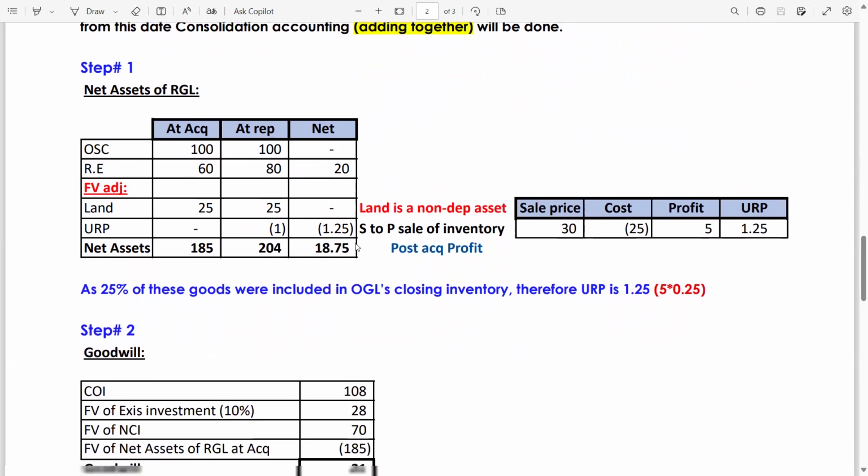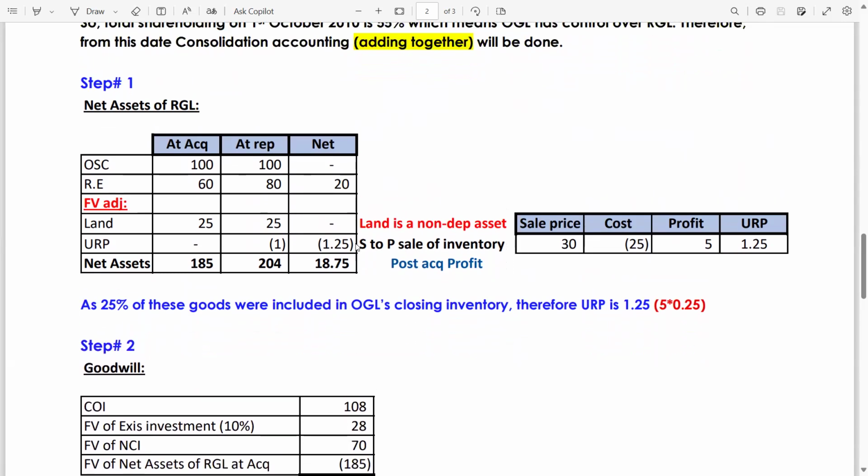Now, guys, we all know in the consolidated statement of financial position, there are 4 steps. If you want to get all marks in this question, then you have to be an expert in these 4 steps. Or if you just want to secure passing marks, then it's up to you. Step number 1, net assets of subsidiary RGL. You have to make these packets: at acquisition date, at reporting, and the net. Net means reporting minus acquisition.